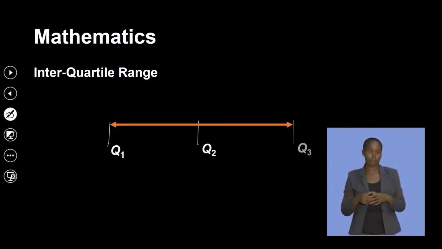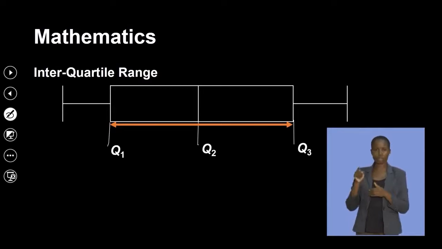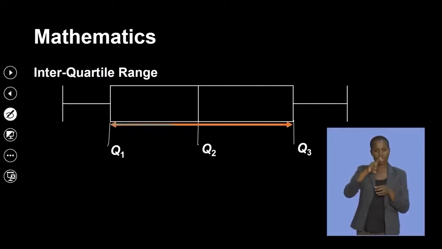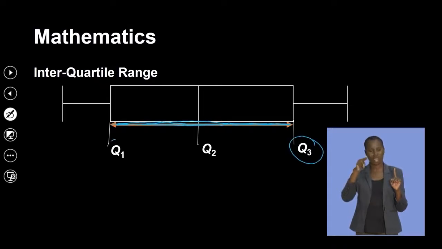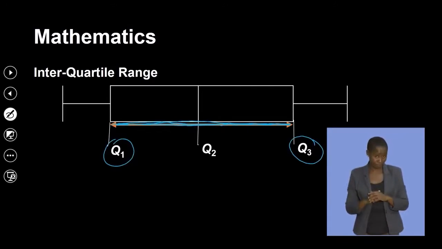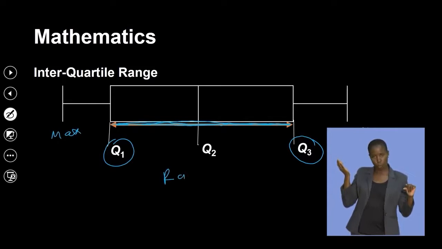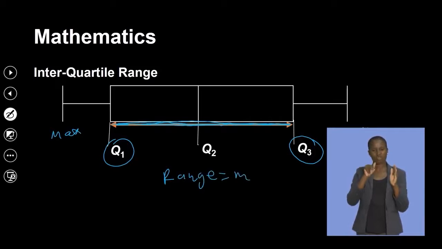And if you look at your box and whisker plot again, your interquartile range will be from there to there. That will give us our interquartile range. Are we all together? Because that's the difference between there and there, which is the interquartile range. But the range is actually the max minus the min. Max minus the minimum value.